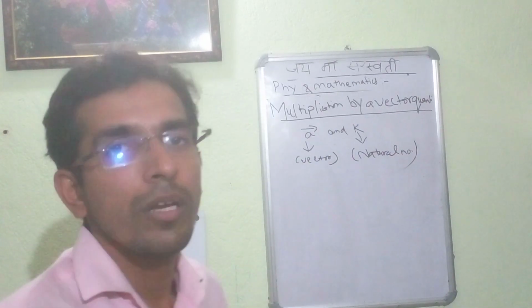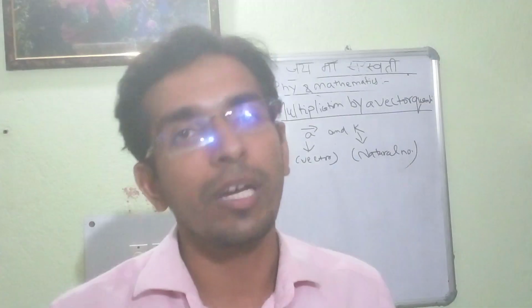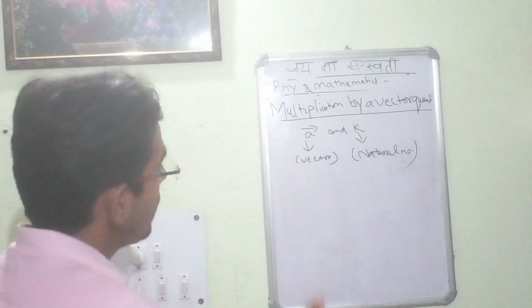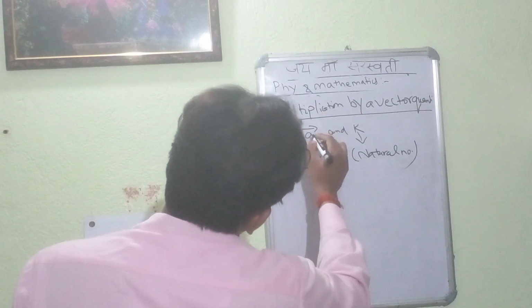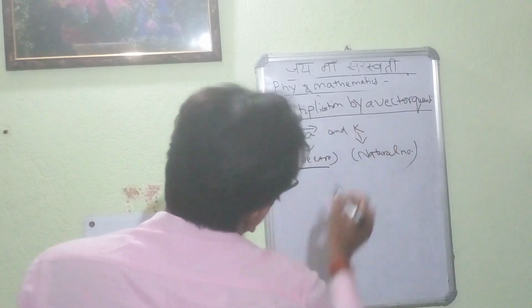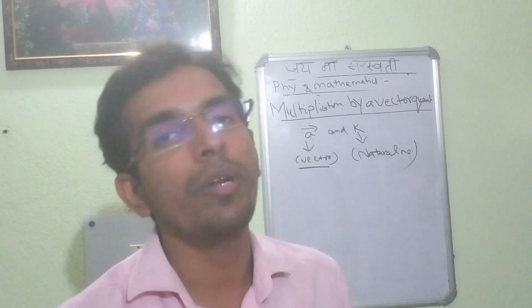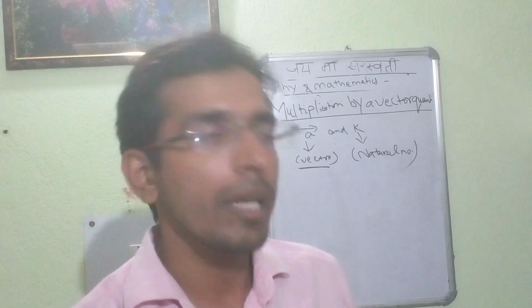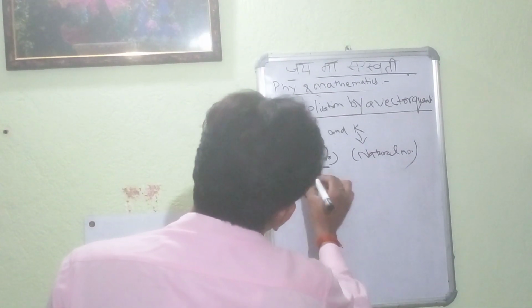Whenever we want to multiply a certain quantity with any vector, we use a nomenclature in such a way that this direction shows the vector A, and we have to multiply this vector with k. K may be any natural number, or any certain quantity, through which we multiply this vector A. So we will get the final product as vector A into k.